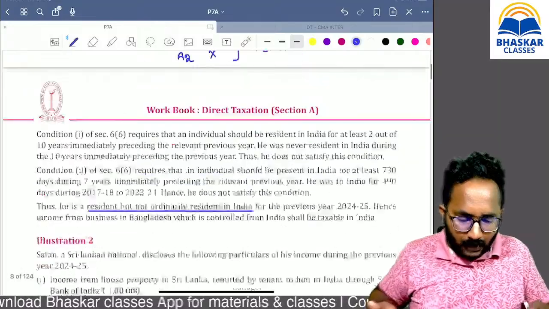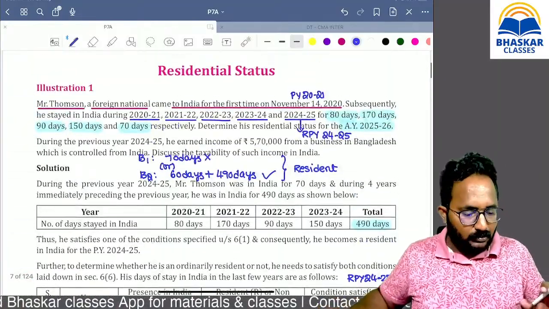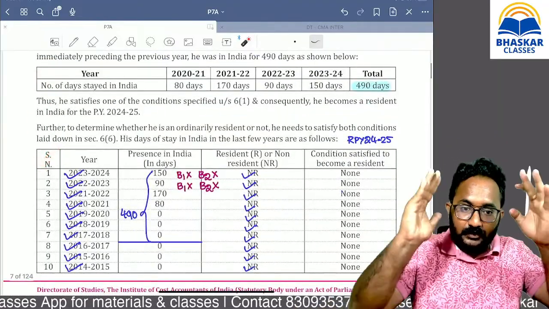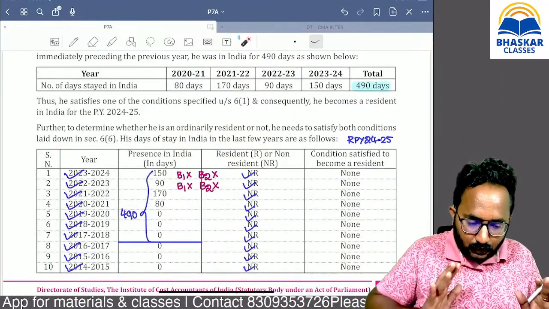All of you, are you getting clarity about how to solve the problem? First of all, you have to show these workings, the number of days of stay in India for every year. All these things you have to show.